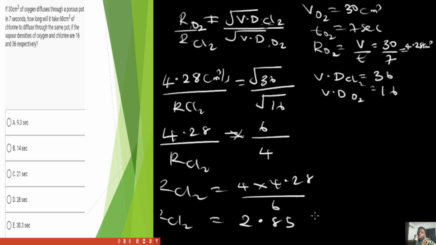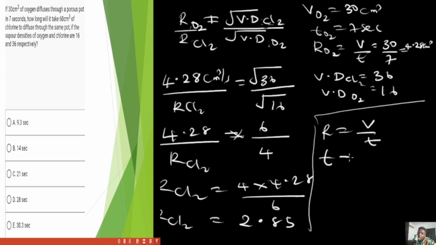Now remember that the question did not say find the rate. It says find the time it would take for 60 cm cube of chlorine to diffuse. Now let's go back to our formula. You remember something in what we discussed earlier: rate is equals volume over time, which means when you are now looking for time and you have volume and rate, what are you going to do? You will now have that the time is going to be volume divided by the rate.